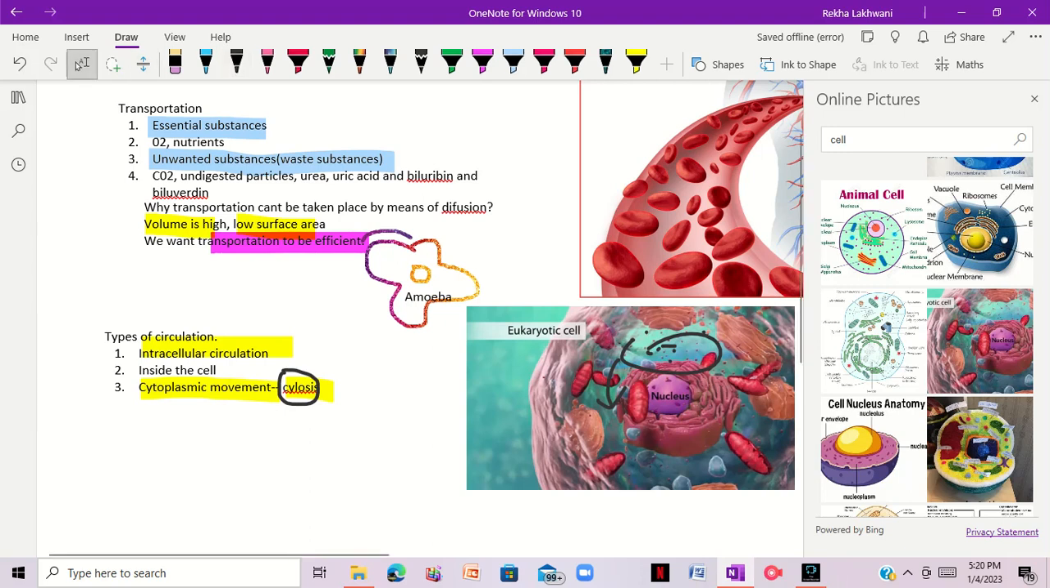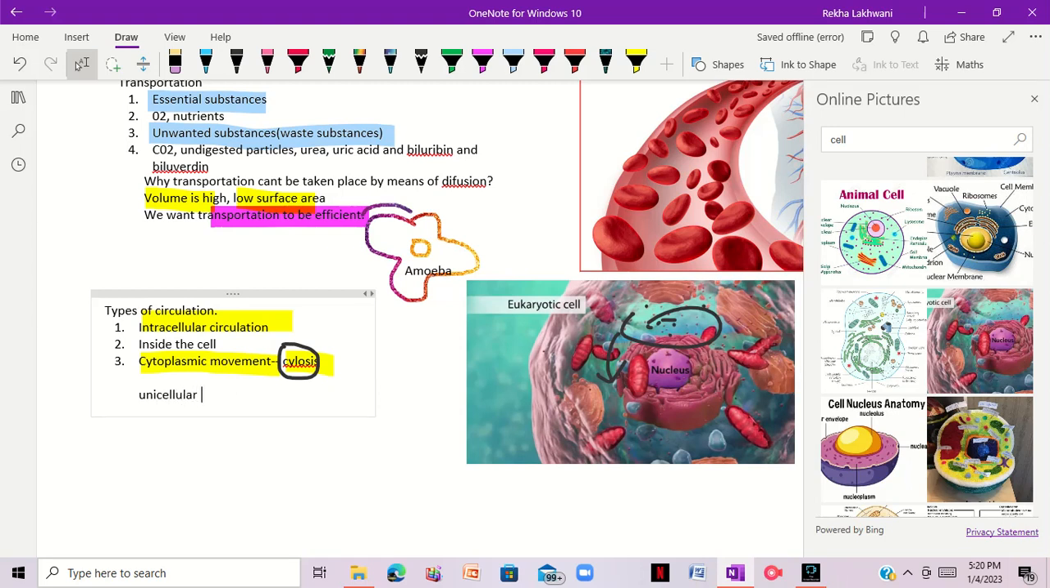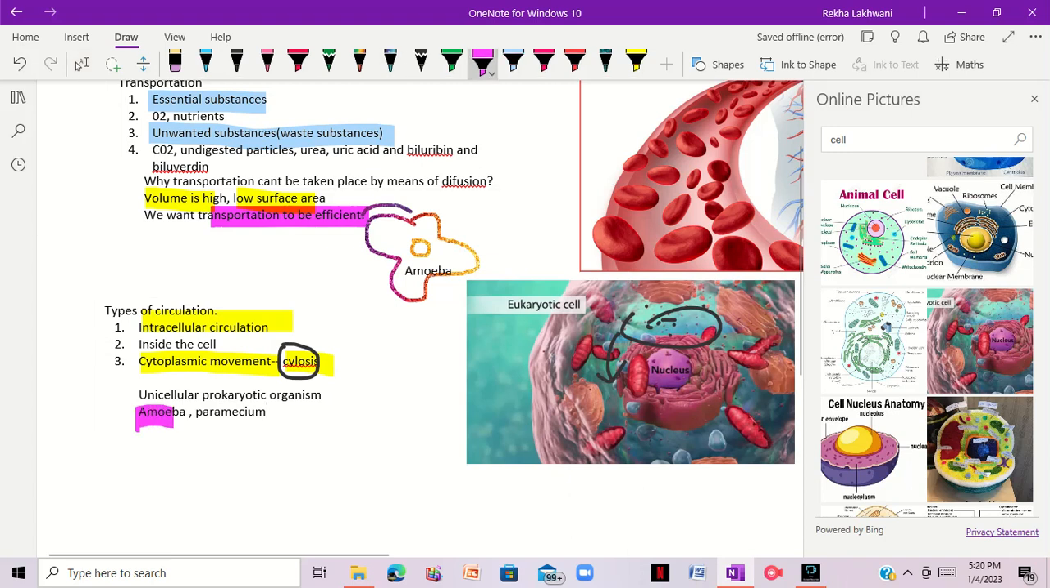Basically, in which organisms does it occur? It occurs in unicellular prokaryotic organisms. For example, we have amoeba, we have paramecium. So these are basically unicellular prokaryotic organisms. So the examples include amoeba and paramecium, right? So this is one type of circulation, which is intracellular circulation.